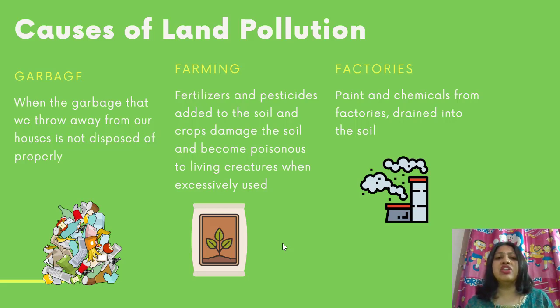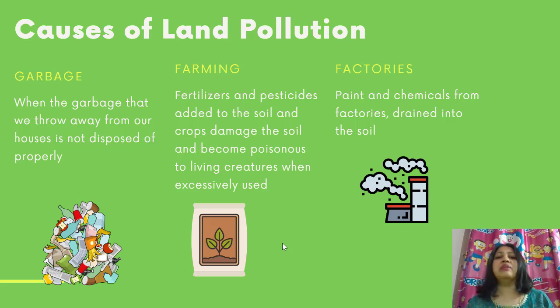Next is farming. We all know that a lot of fertilizers and pesticides are used. They are, of course, necessary to ensure that the crops grow and that they do not have any diseases. But at the same time, they also damage the soil and they become poisonous when used beyond the quantity that is required.